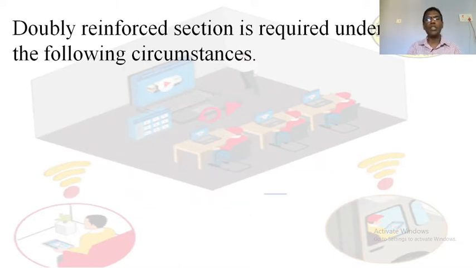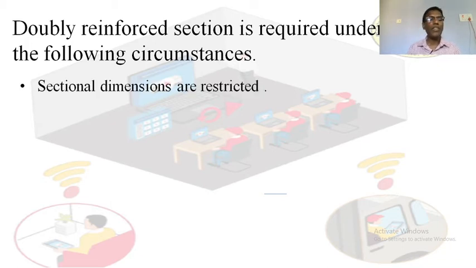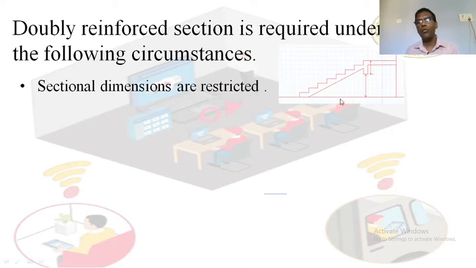Doubly reinforced section is required under the following circumstances. Number 1, where sectional dimensions are restricted due to practical consideration or from architectural consideration. Say for example, in case of the staircase below here, you may not get sufficient headroom when you provide the full depth. So in this case, you have to reduce the depth and you have to provide doubly reinforced beam.